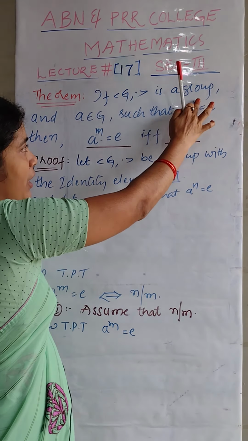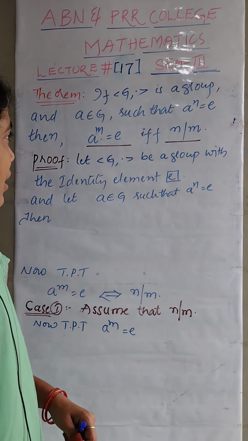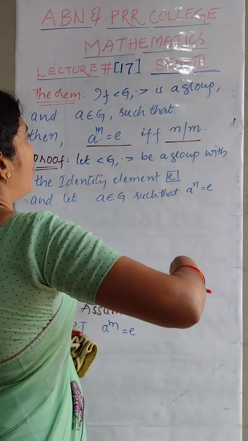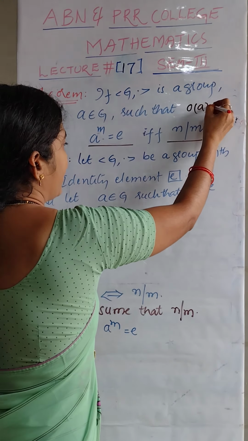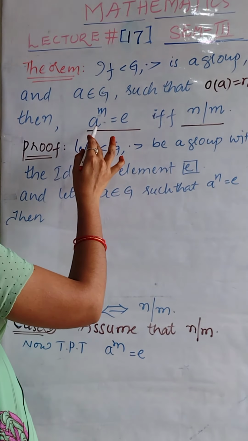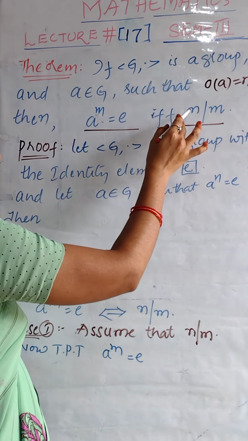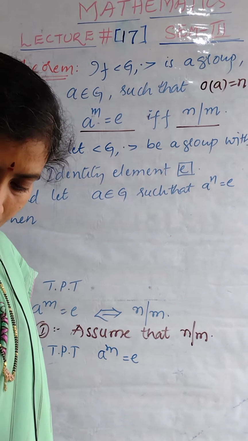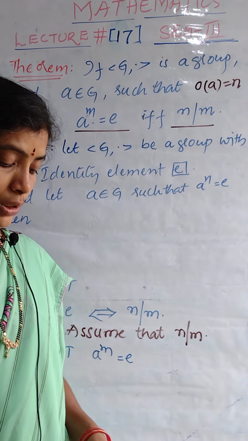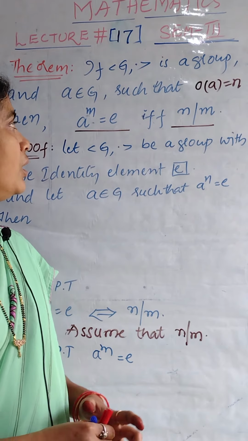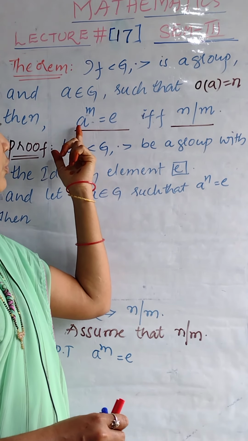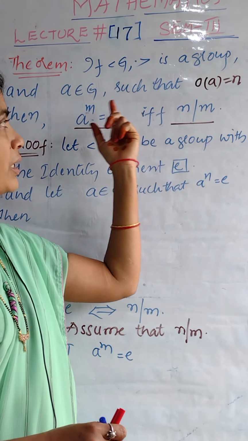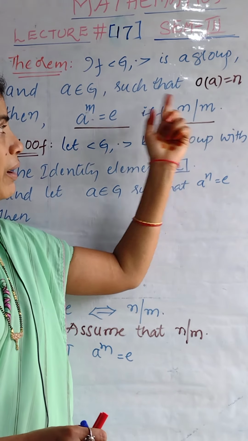having the condition that the order of a is equal to n, then we want to prove that a power m is equal to e if and only if n divides m. This is the theorem. That means given that a is an element of the group whose order is n, now the condition is that if a power m is equal to e, then the relation between m and n is given here, that n divides m.